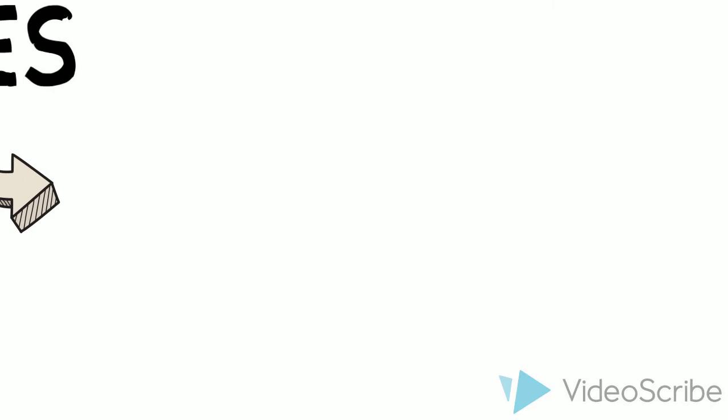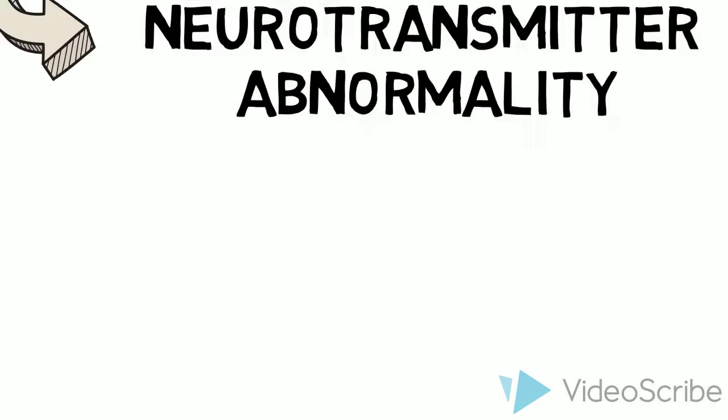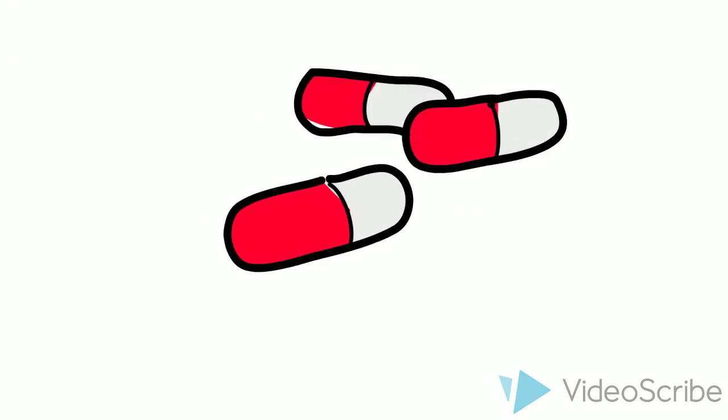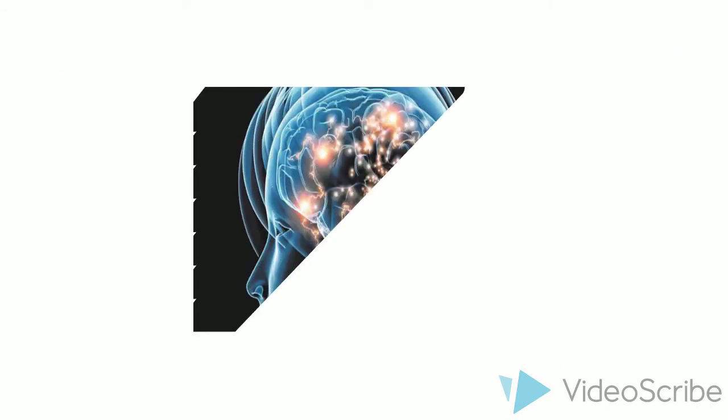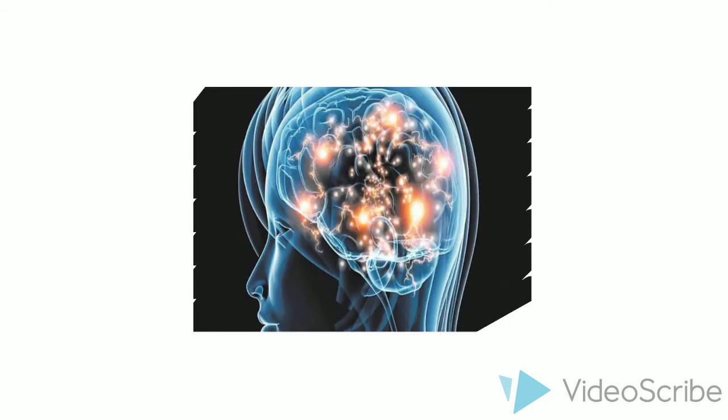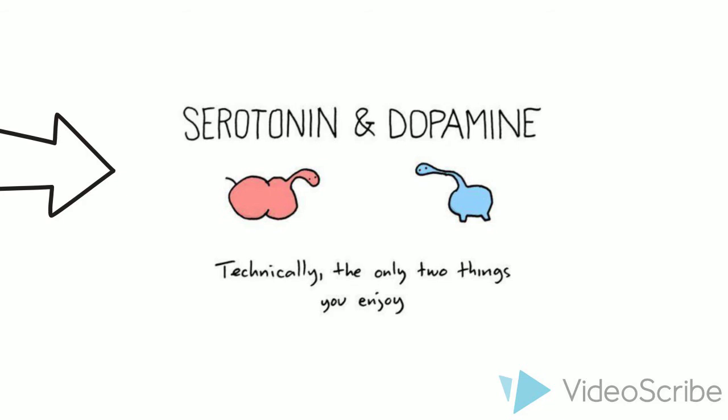The second cause is neurotransmitter abnormality. The consumption of drugs such as amphetamine will eventually excite the psychotic symptoms of schizophrenia. In the human brain, dopamine is an important neurotransmitter that allows signals to pass between various nerve cells. It usually collaborates with serotonin to produce happiness and motivation.